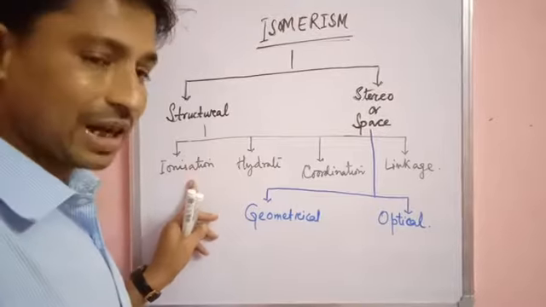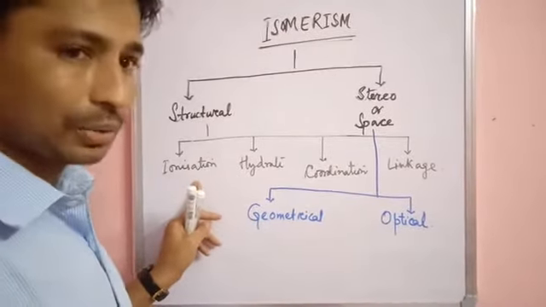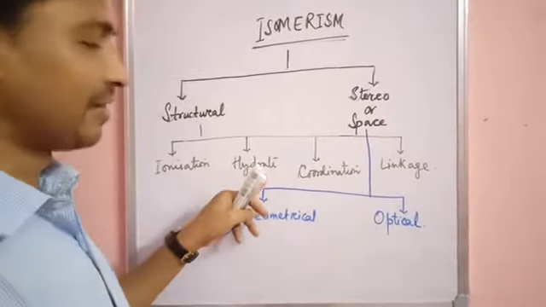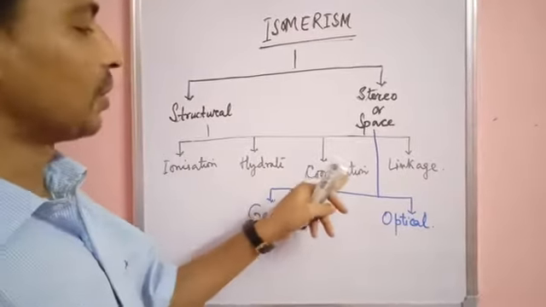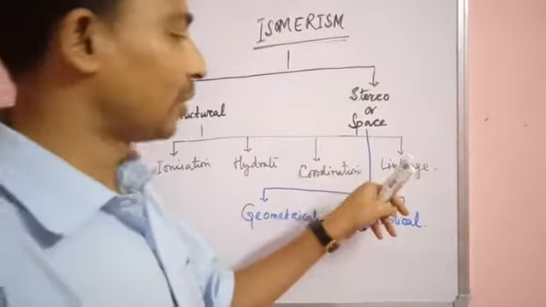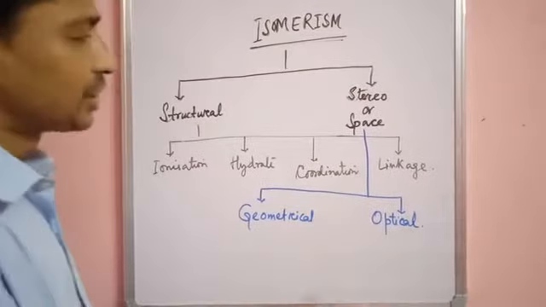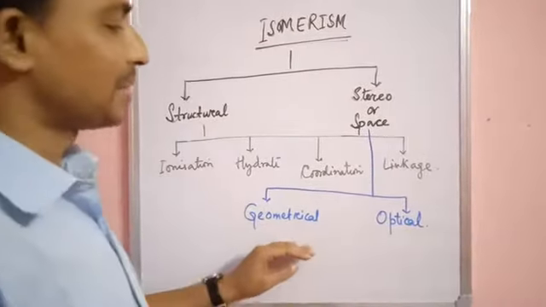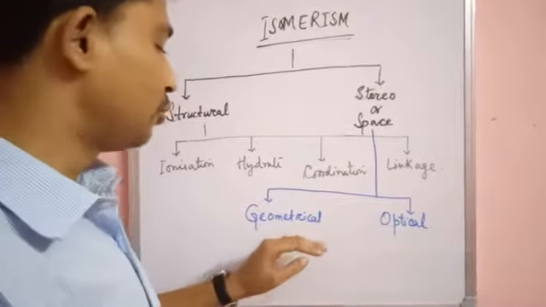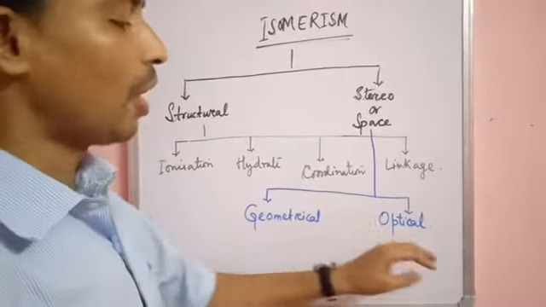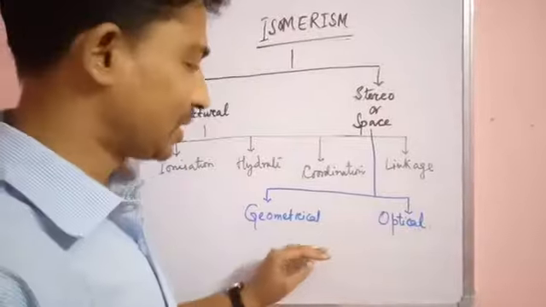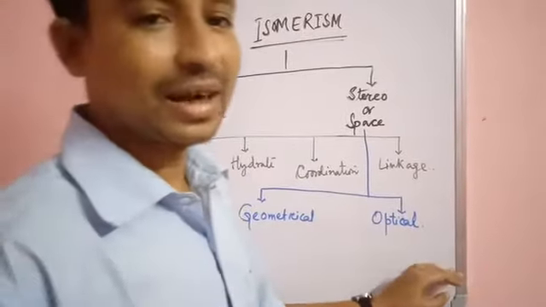Now, this structural isomerism is again subdivided into four categories. First one is ionization isomerism. One by one we are going to see. Second one is hydrate isomerism. Third one is coordination isomerism, and the fourth one is linkage isomerism. Similarly, stereo or space isomerism is again divided into two categories: geometrical isomerism and optical isomerism.